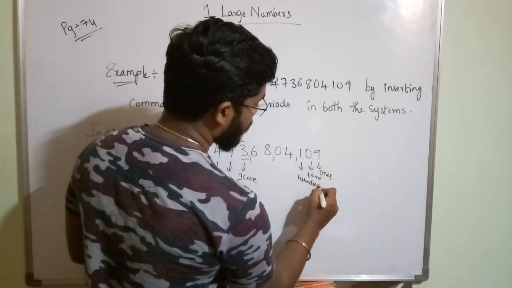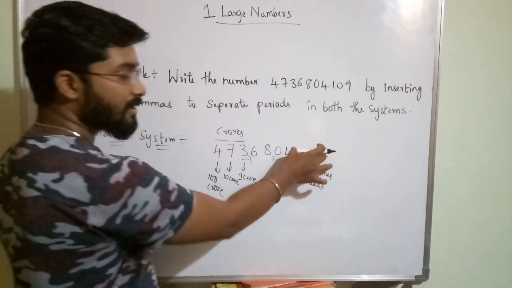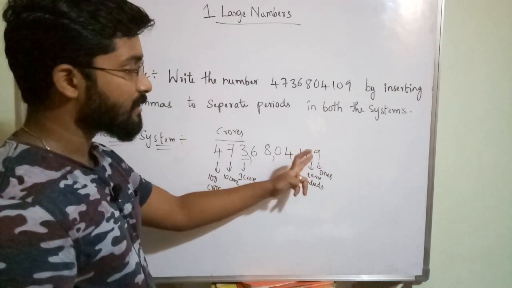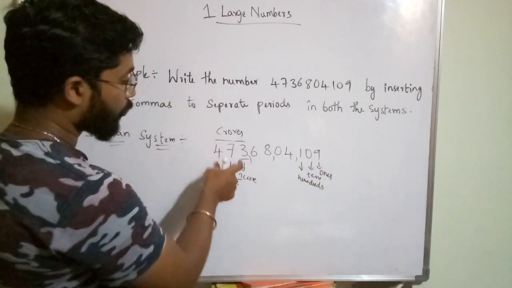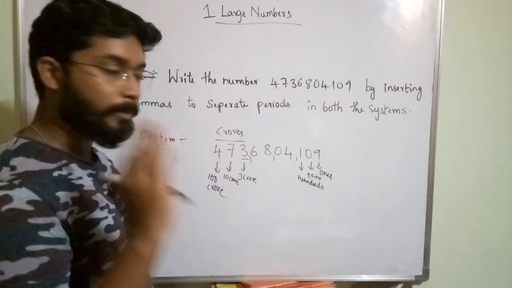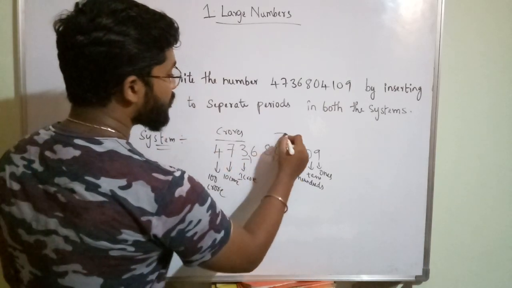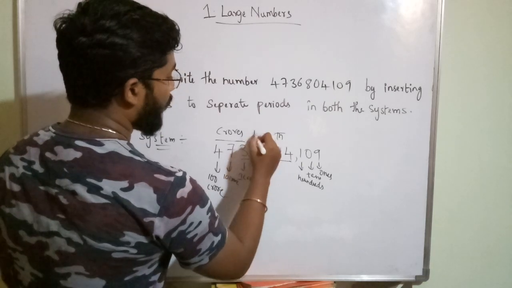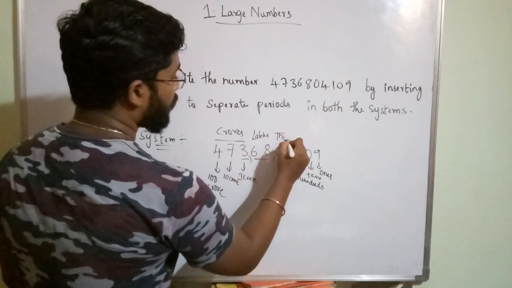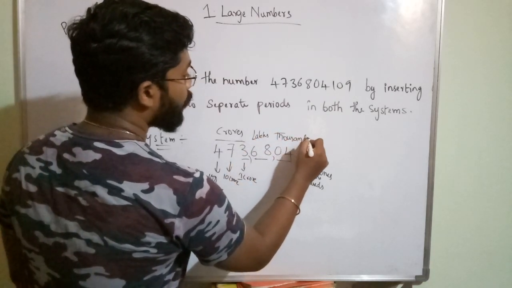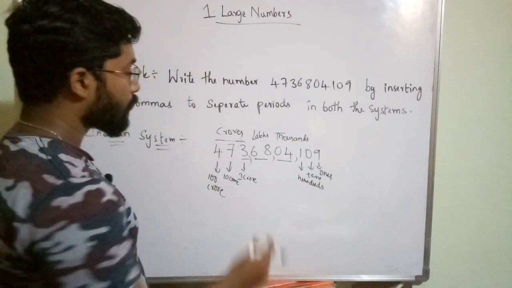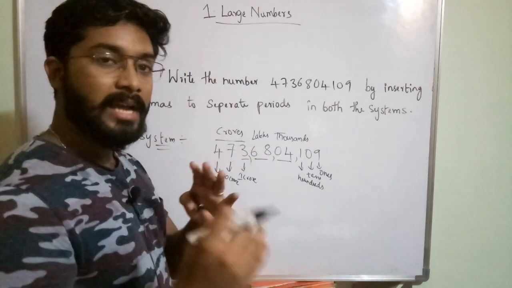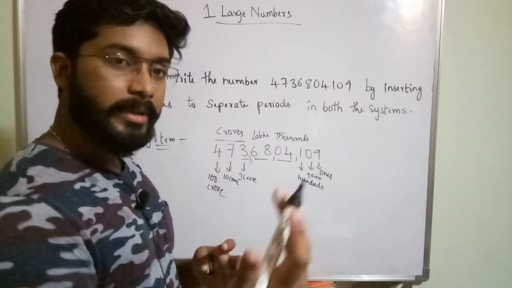We are not separating this period because it has ones, tens, hundreds, 3 places. So crores will also have 3 places. You should remember that. Thousands and lakhs both will have only 2 places.